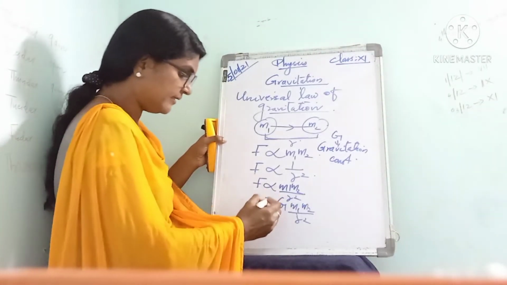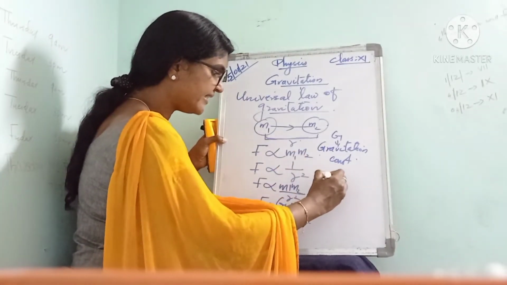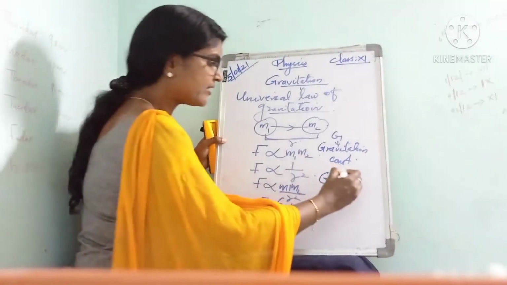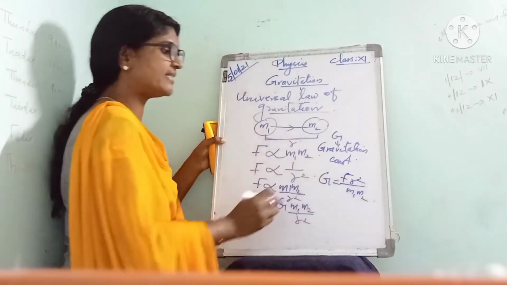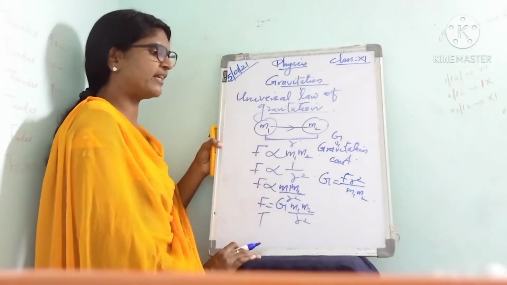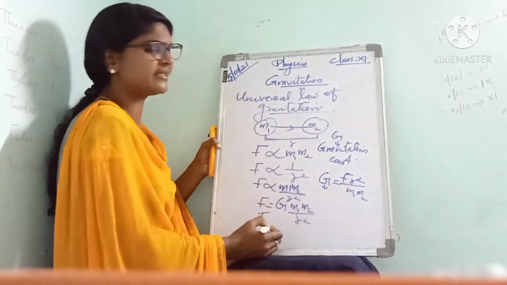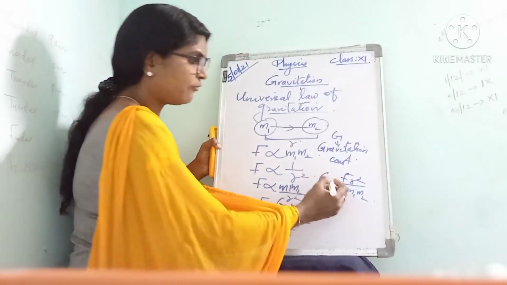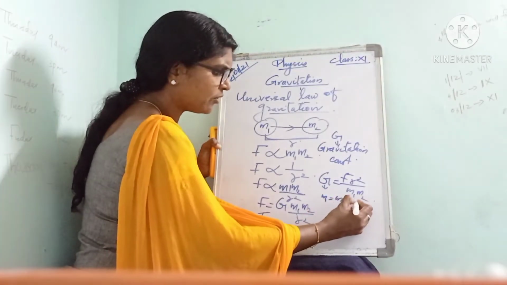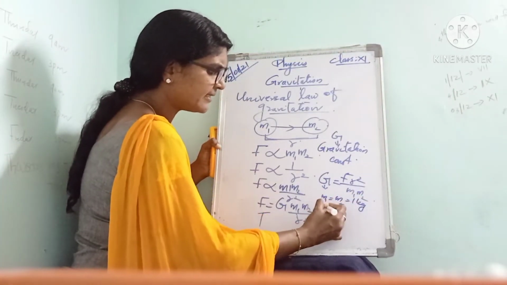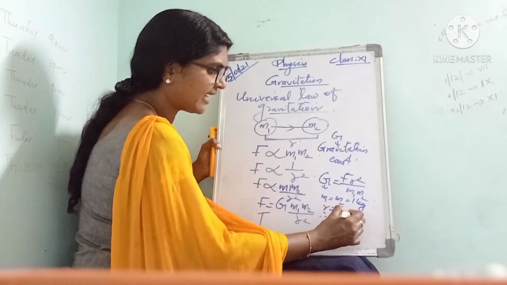When we cross multiply this, we obtain the value of G as G is equal to F r square divided by m1 m2. Then we can define this gravitational constant. For that, we are considering m1 equal to m2 equal to 1 kg, and the distance r equal to 1 meter. Therefore, G is equal to F.